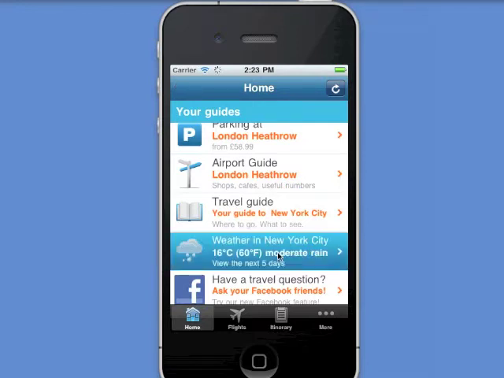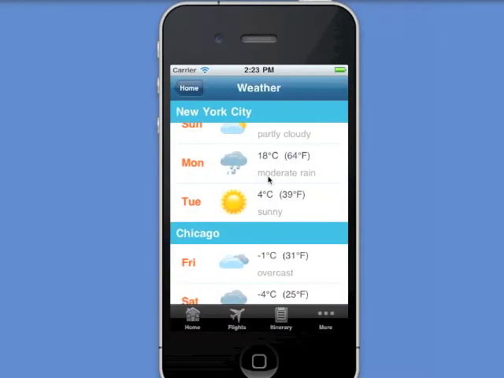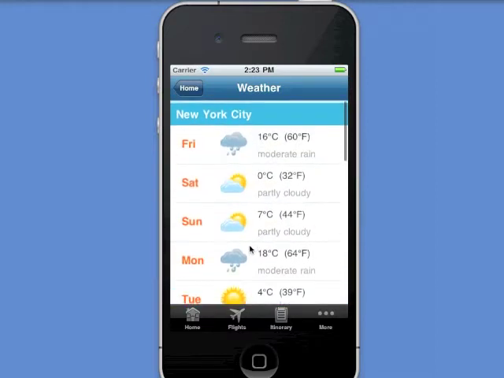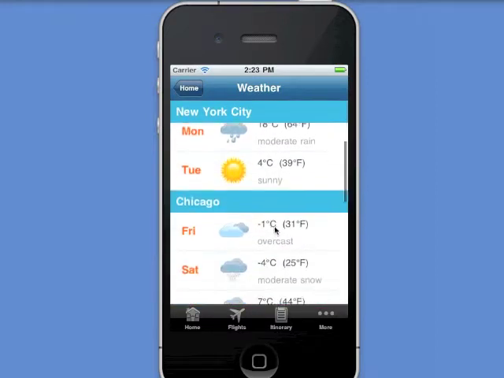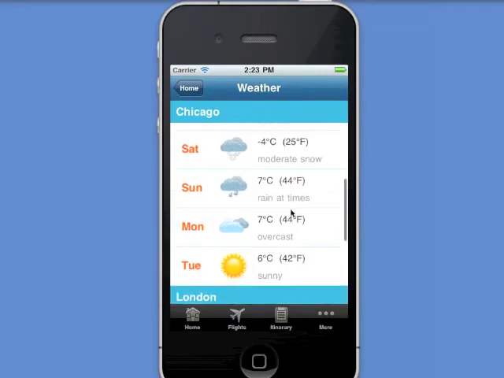So for example, if we have a look at the weather, then not only are we looking at weather for New York for the next 5 days, but we've also got similar information for Chicago.